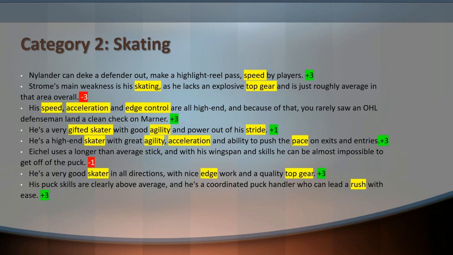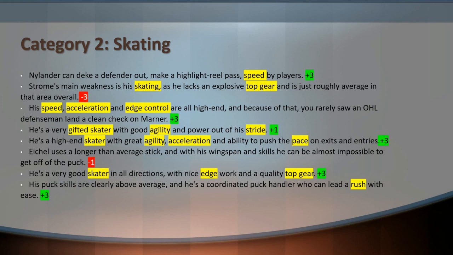So if we were to say, you know, we want to search through all of these reports and try to understand which players these scouts think are good skaters and which ones they think are bad skaters. Based on this, we would misunderstand, because this would suggest to us that the scout thinks Eichel is a bad skater, and that's simply not true.